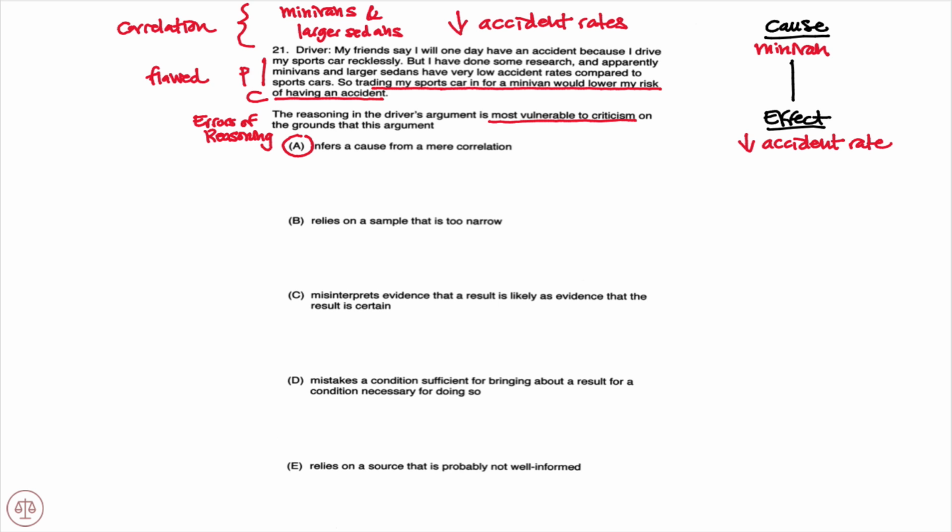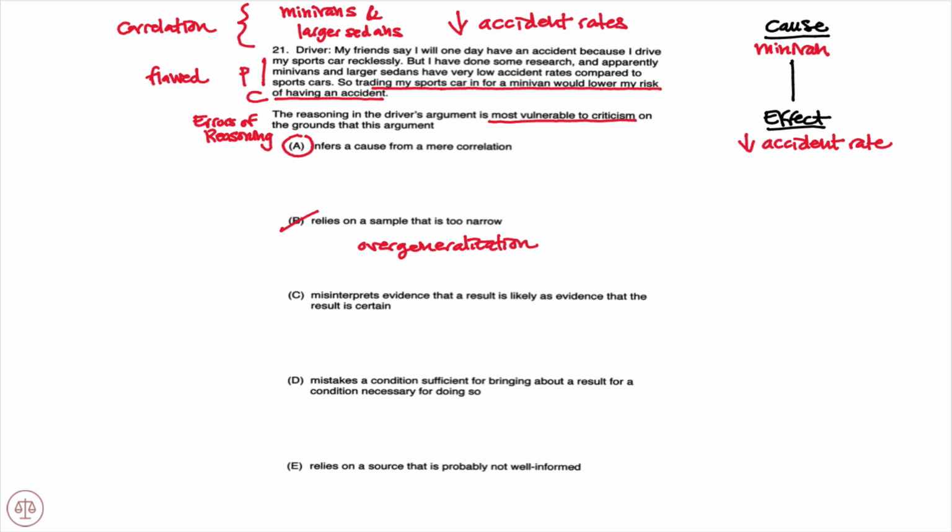But again, just making sure, B relies on a sample that is too narrow. Again, not the problem here. We do not have a sample that's too narrow. Right? B explaining the flaw of overgeneralization from an unrepresentative sample. But again, not what we saw here.